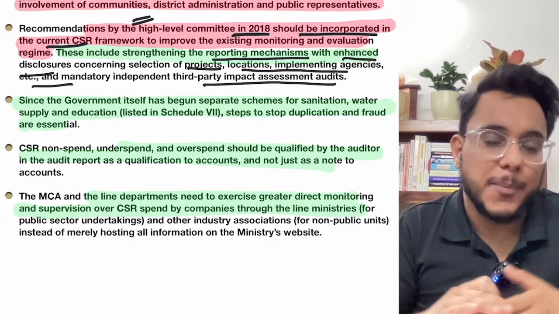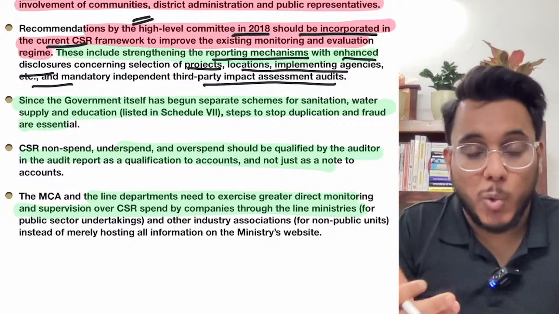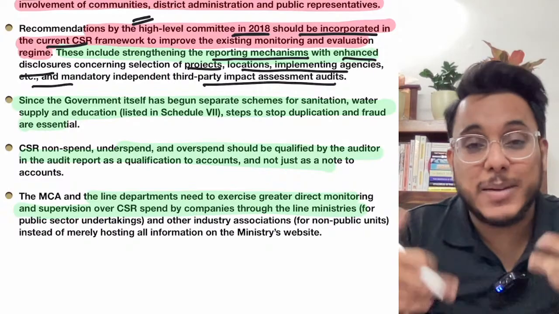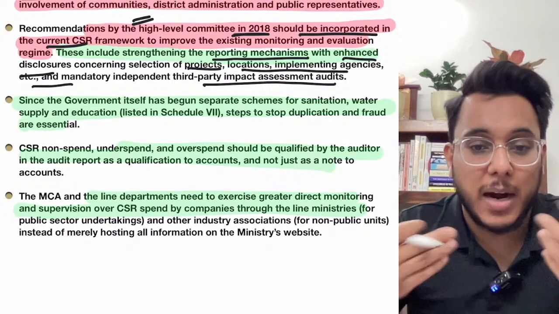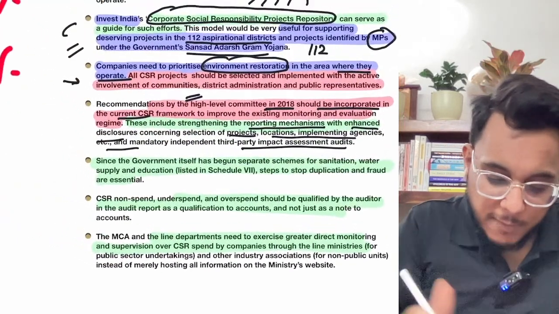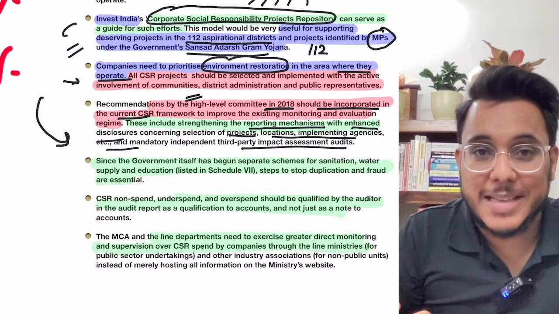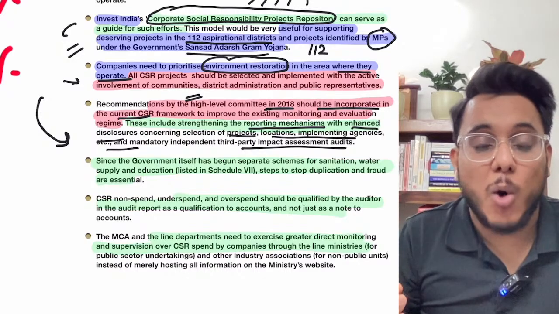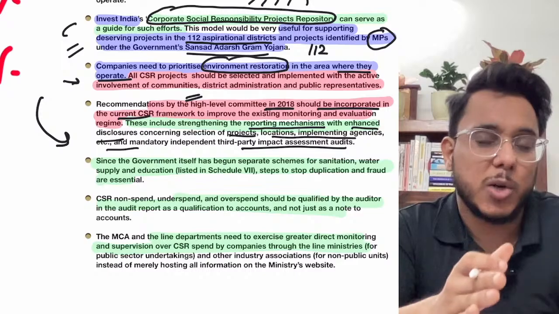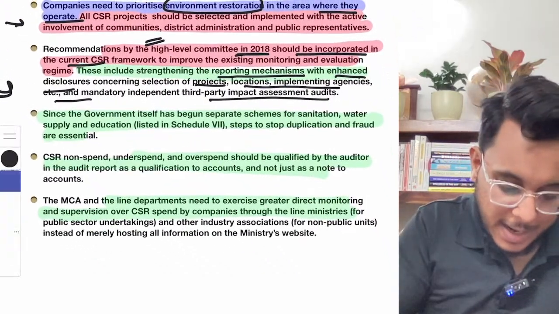Now you see this particular thing. I told you that the corporates are spending the money, but we don't know whether that money was commensurate to the profit that they have made or not. Sometimes underreporting is there, sometimes underspending is there. So therefore, you need to see that better reporting norms, better compliance norms should be there. Third party audits should be there. There should be chartered accountants who are not interested in the corporate affairs. They should audit that particular thing. Fine. So again, I'll highlight this particular thing.